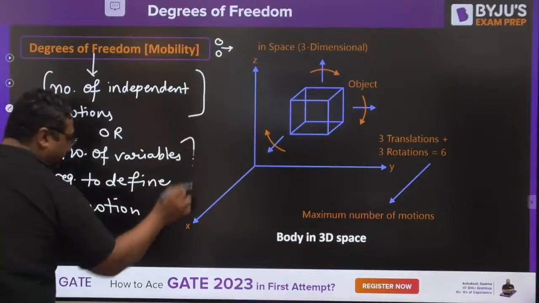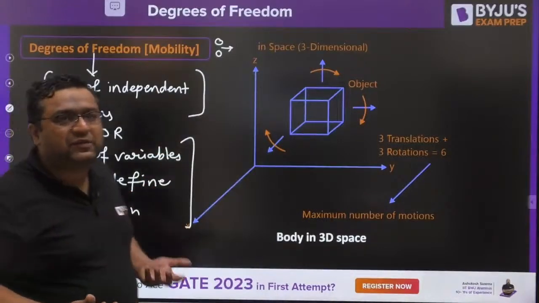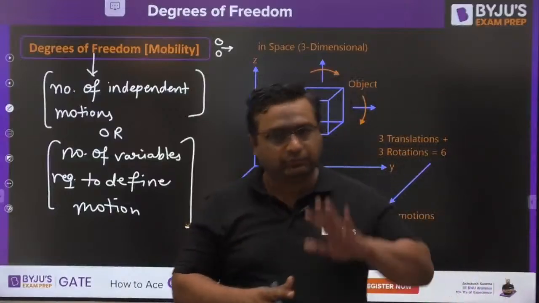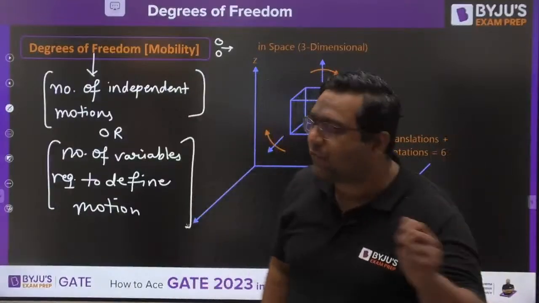The number of variables required to define the motion of a system is given the name of degrees of freedom.